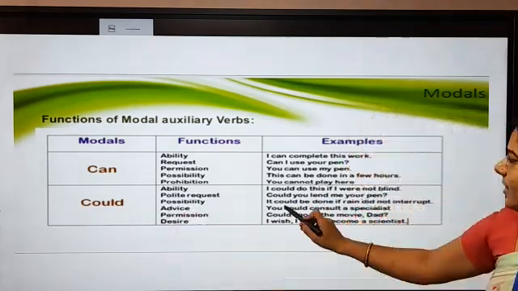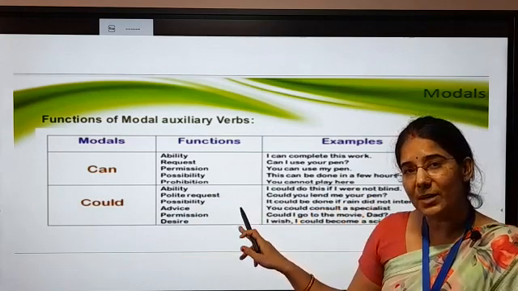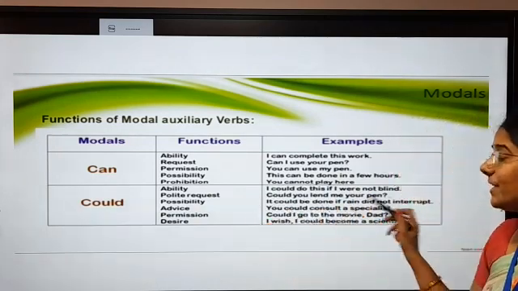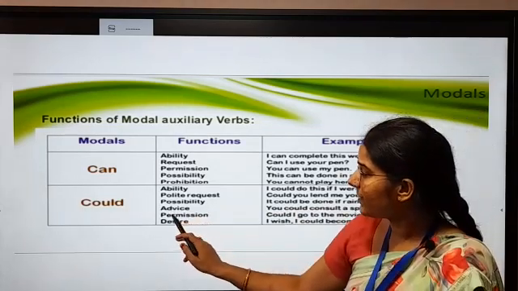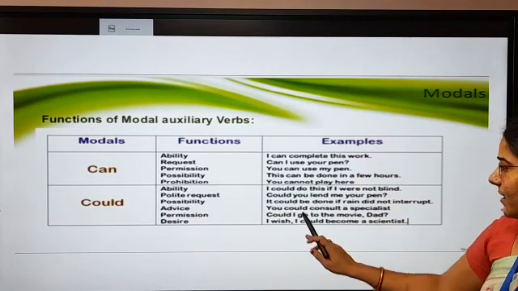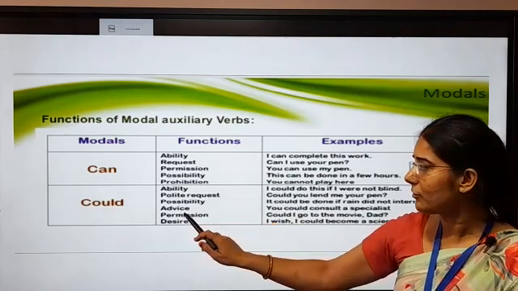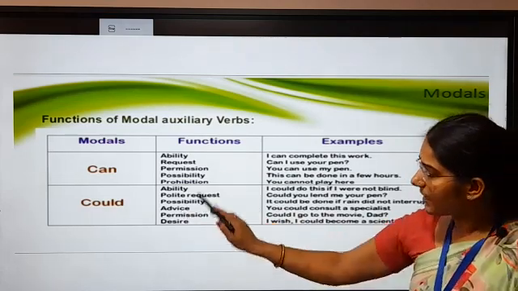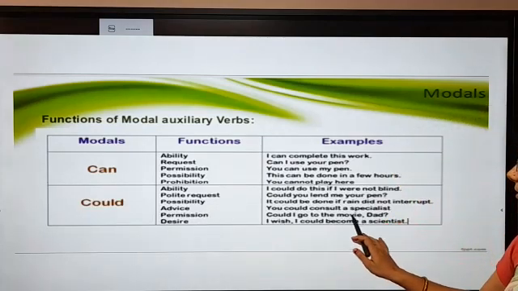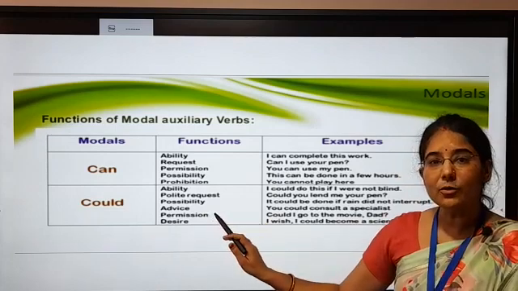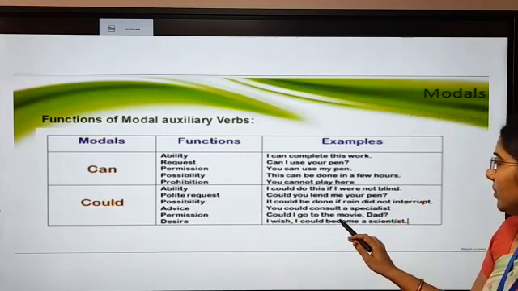Next for possibility. It could be done if rain did not interrupt. This is the possibility in the past. Okay, so it could be done if rain did not interrupt. Understood? Next one is advice. For advice, you could consult a specialist. So for advice also we use could. Again for permission, but for the past tense. Could I go to the movie? Now you are seeking the permission in a polite manner. Could I go to the movie?